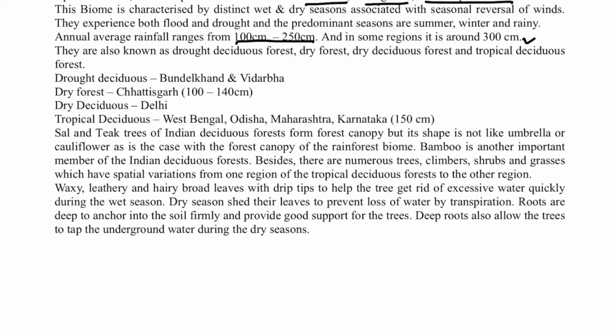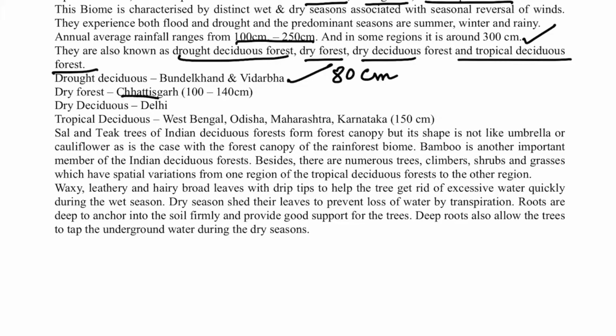In some areas it exceeds 300 cm, like in the northeast section of Arunachal Pradesh and Nagaland and the Andaman and Nicobar Islands, and also in some places of Kerala. So they are also known as drought deciduous forest, dry deciduous forest, and tropical deciduous forest, so by different names. Where we receive the drought season in the deciduous forest in India, that part is the Bundelkhand and the Vidarbha region with 80 cm annual rainfall.